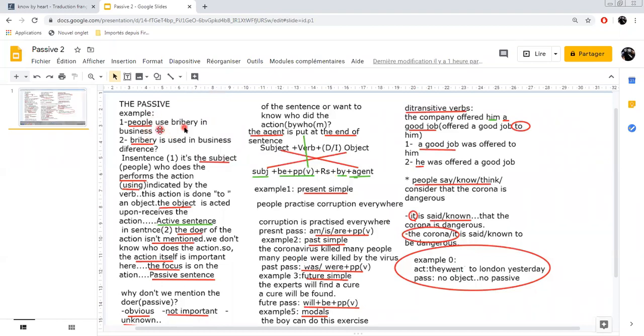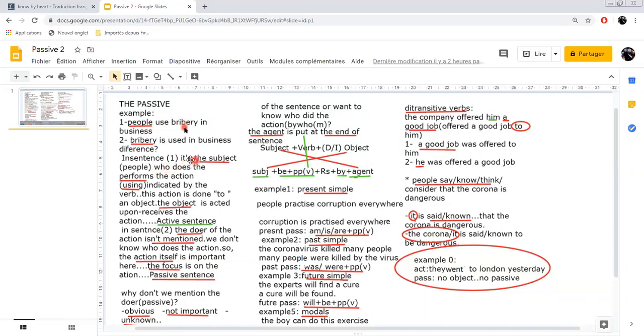So have a look at these examples here. Peter used bribery in business, and bribery is used in business. Is there a difference between these two sentences? Yes, of course. In sentence number one, the subject of the sentence, which in this case is people, does the action, and the action is indicated by the verb. So I'm saying people use bribery in business. The subject does the action to the object here, if I can say.